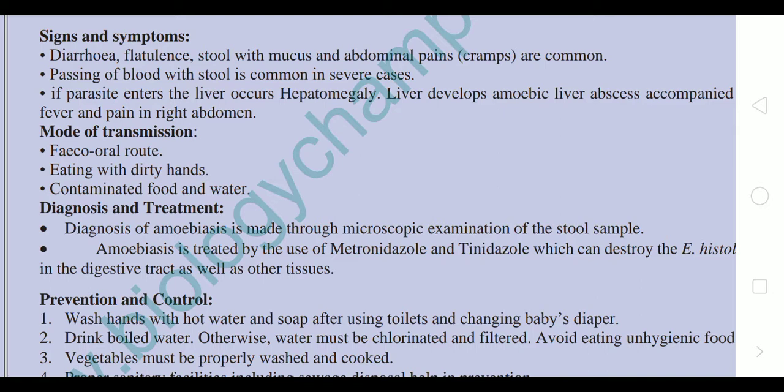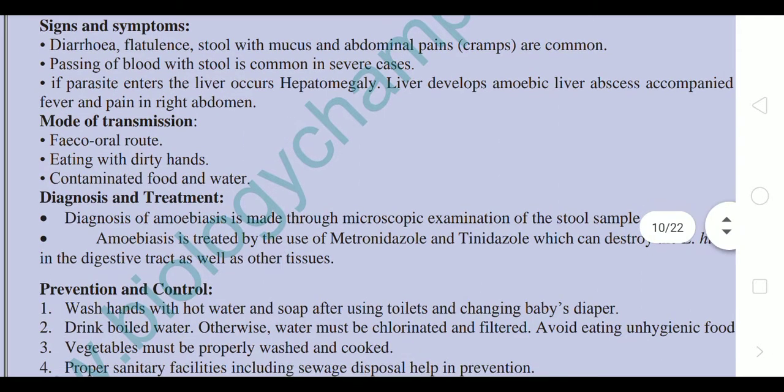If the parasites enter our liver, the condition that occurs is termed hepatomegaly. It is a condition where the liver gets infected, and this amoebic liver abscess is accompanied by fever. We all know that when the liver gets infected, fever is a main symptom. Similarly, when Entamoeba histolytica infects our liver, fever is common, and also pain in the right abdomen, the site of the liver.